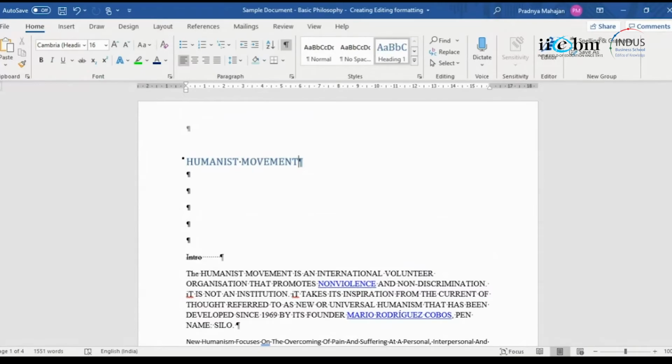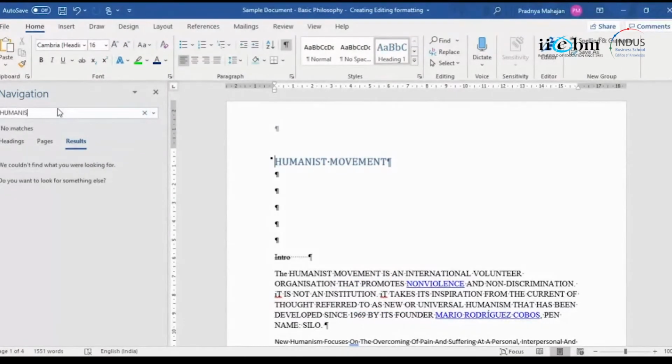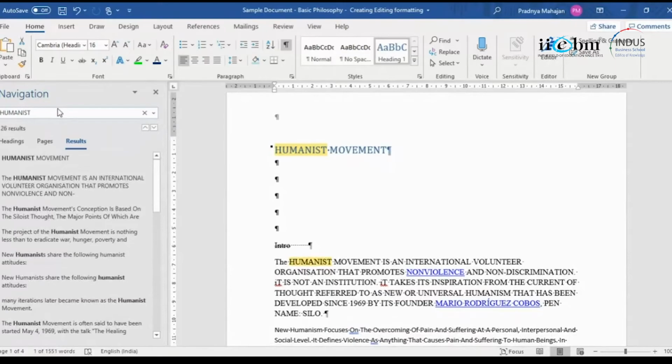How does it work? So let's try finding the word humanist and replacing it with the words being human. So I will say find. What do I find? Find humanist. And then I will say replace.